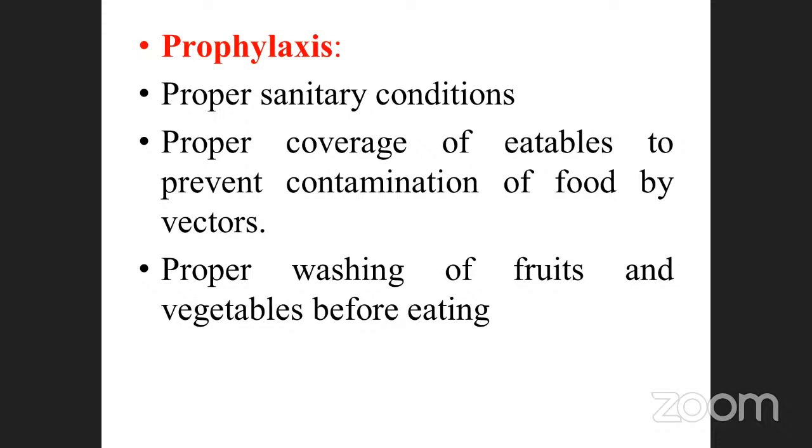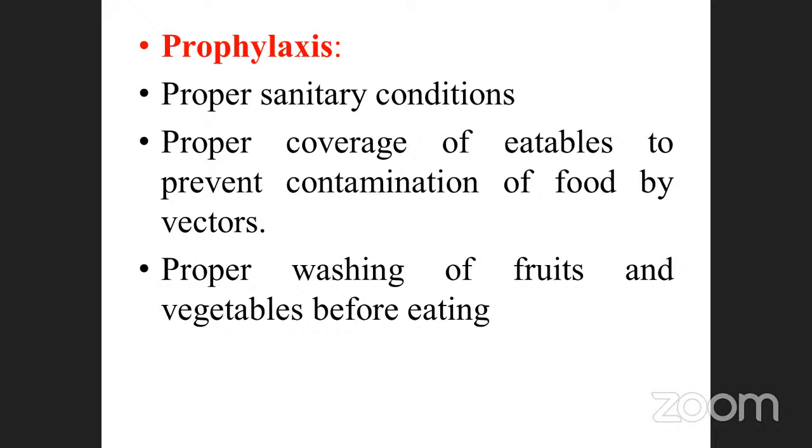Already I told you, proper sanitary conditions. You have to wash properly, whether it is food or water. If you are taking water, boil it well. Maintain sanitary cleanliness in a hygienic manner. Properly cover eatables to prevent contamination of food by vectors.